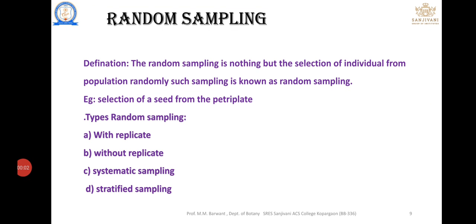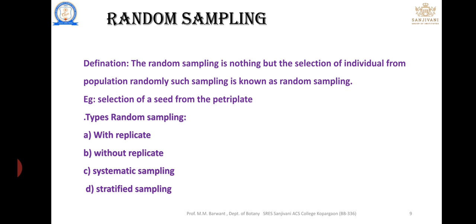Welcome back. In the previous video we have seen what sampling is and the types of sampling. In that we have seen the first type of sampling, that is random sampling. Random sampling is nothing but the selection of a number of individuals randomly without any consideration. That is known as random sampling.